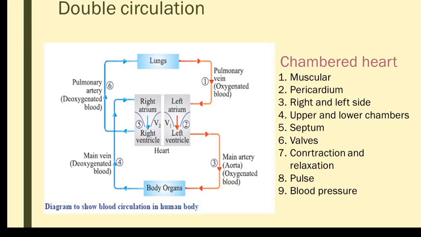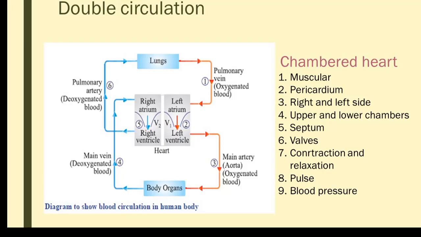And from the lungs, the pulmonary vein will carry the pure blood, and it will pour into the left upper chamber, that is the atrium. The left side always contains the pure blood. Then from there, the pure blood will pass on to the left ventricle. So one full circulation you see. From this, again it is going back into the left atrium. So once it has entered the heart.